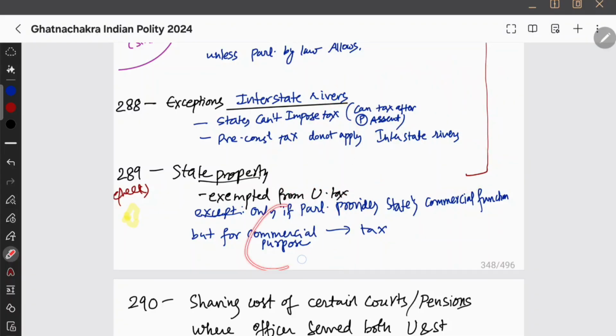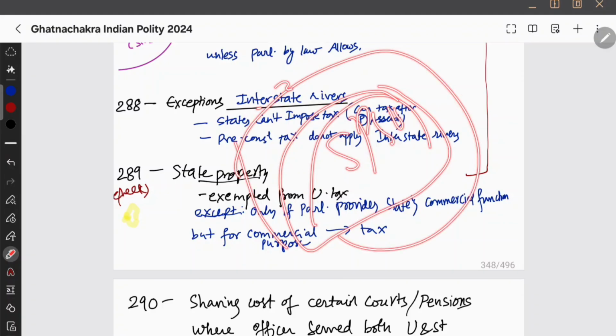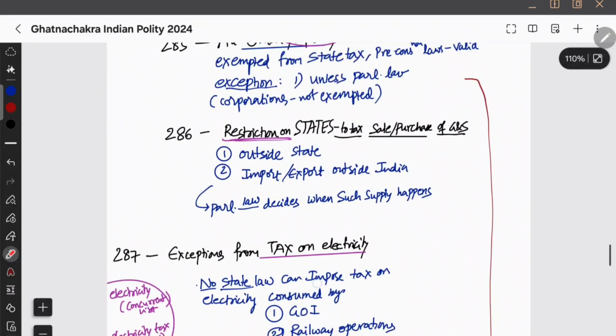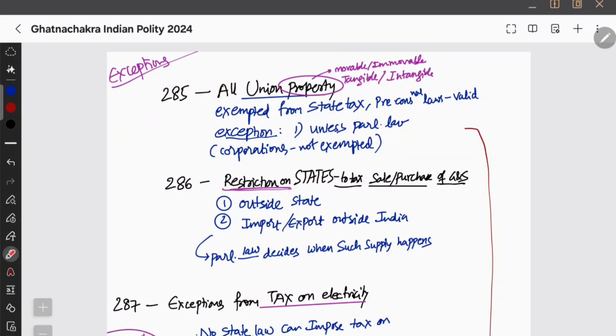And one more thing, for example, there is a state PSU. तो इसका property central government चाहे तो tax कर सकती है. So that can be taxed for commercial purpose. So that is also reciprocal again. Now we have seen union property and state property, 285 and 289.